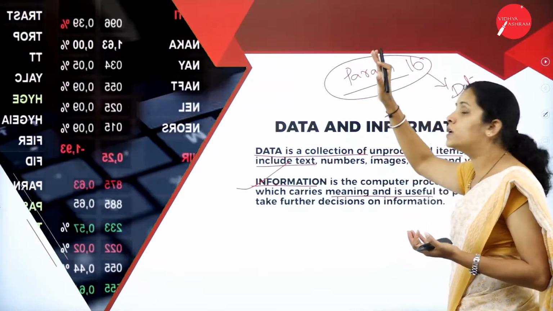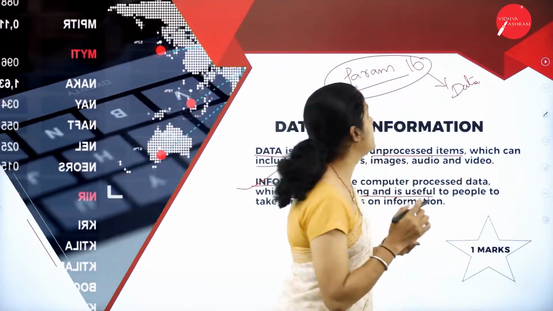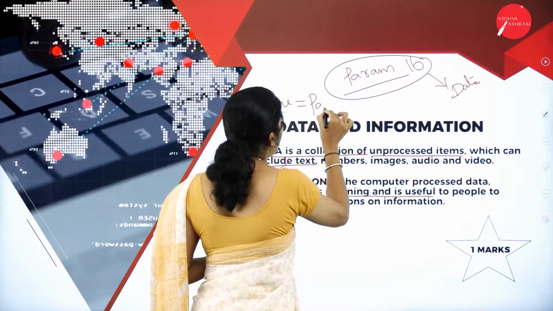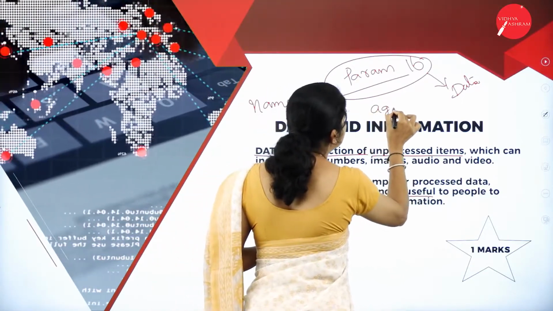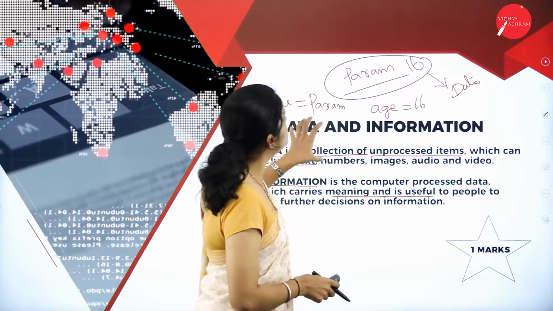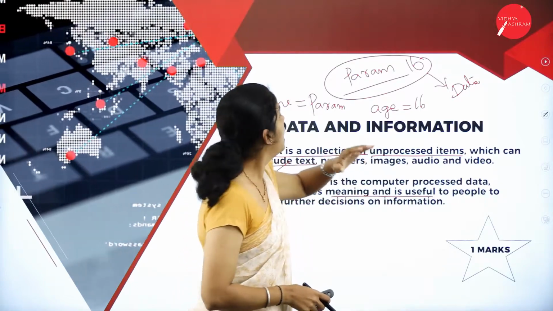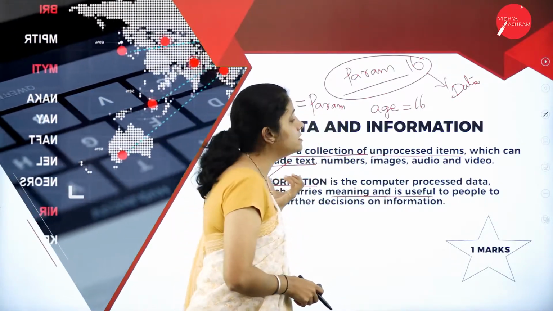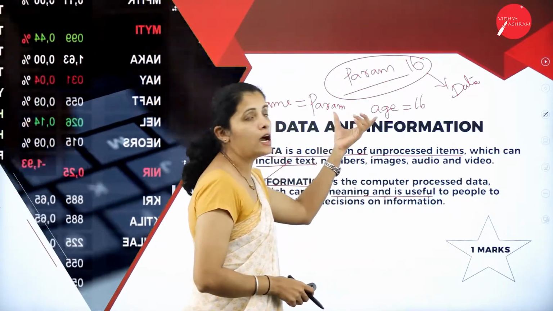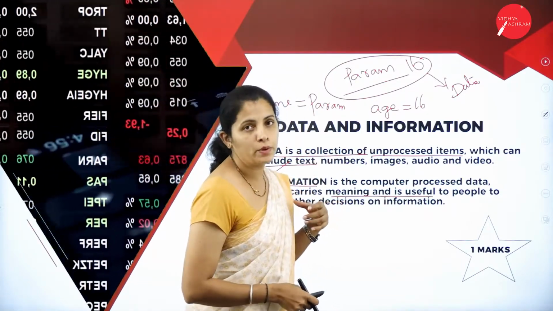Suppose now I want to convert this raw fact into processed data, then it is name equal to param, age equal to 16. That means it gives some meaningful information to the people. And here the information is processed data. That means it is processed by the computer system.